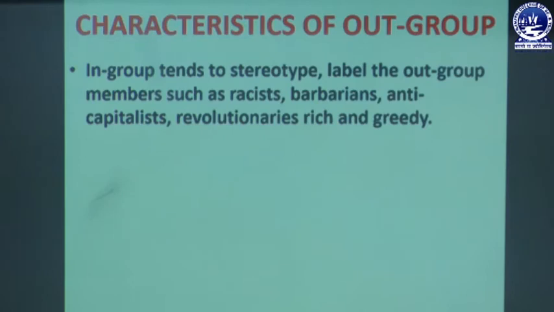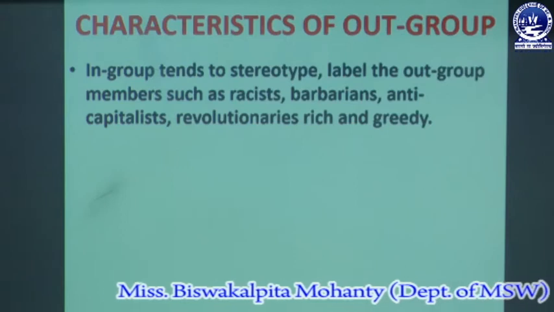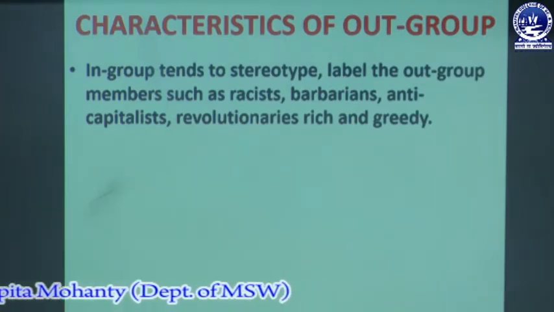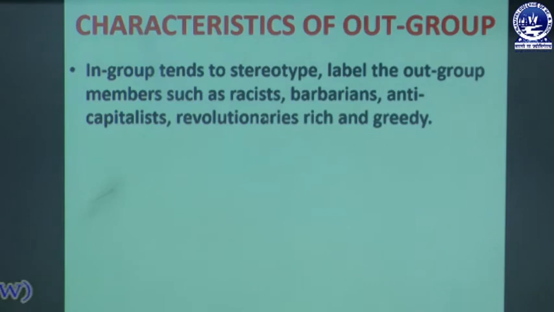The first characteristic of the out group is that the in group is very stereotyped, and the out group members are from different backgrounds. They have different races and different professions, like some are barbarians, some are very anti-capitalist, some have a revolutionary mind, and also some of the members are greedy. It means they have an excessive desire for something, showing an intense and selfish desire for